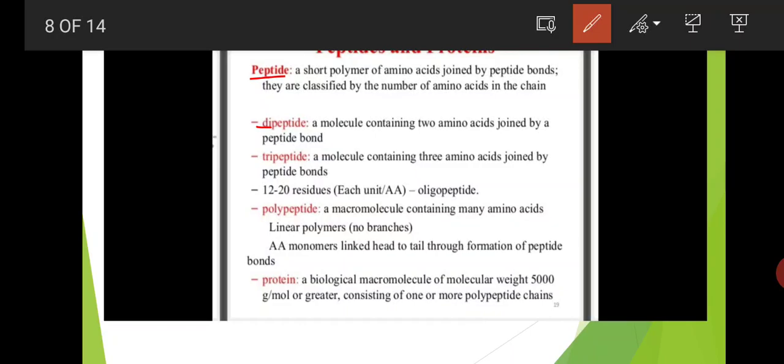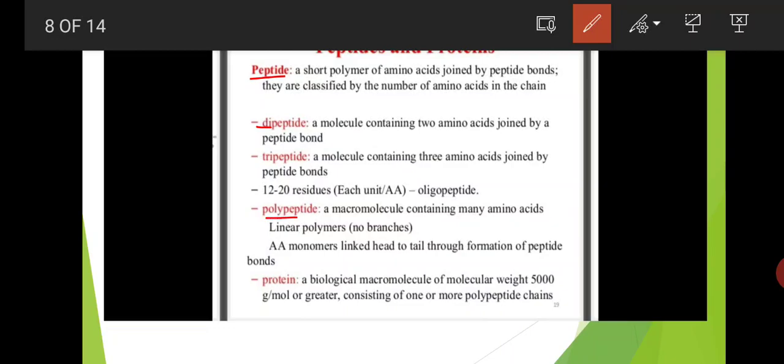Here, 12 to 20 amino acid residues is called an oligopeptide. Next, a polypeptide is a macromolecule containing many amino acids in a linear polymer structure.